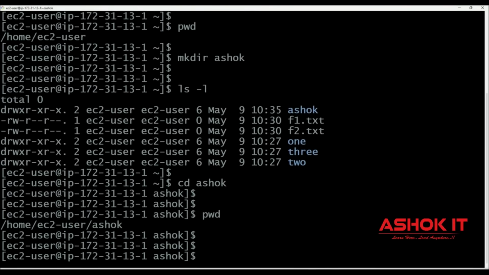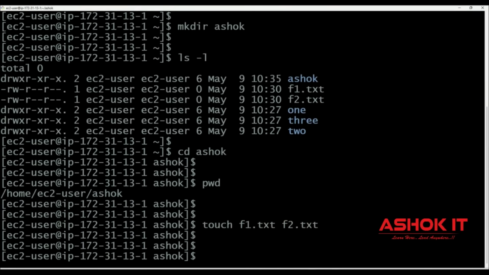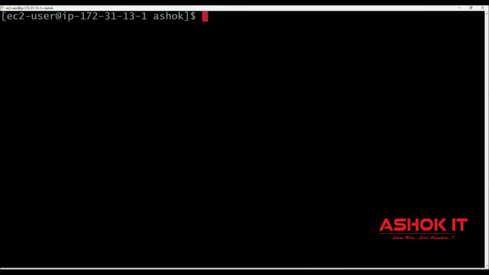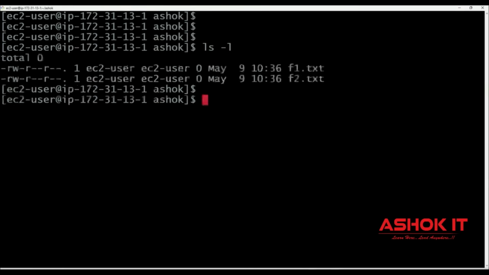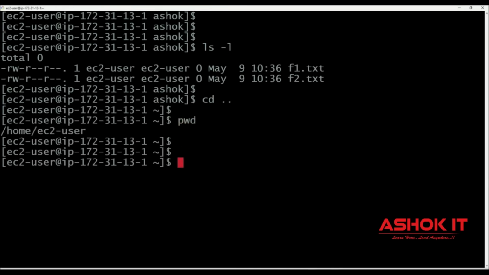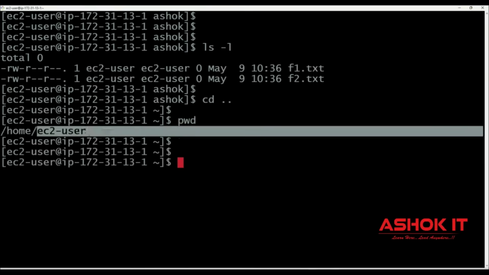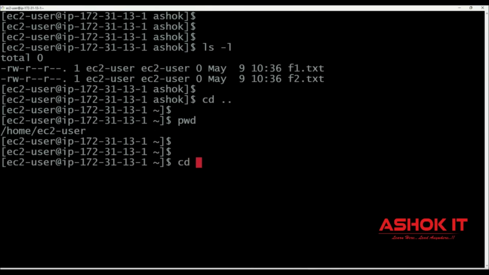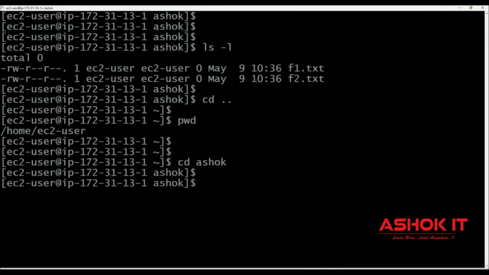Inside the Ashok directory, I can create some files. Touch command f1.txt, f2.txt. Okay. Now, if I want to come out from this directory, then I will use cd space .. Okay. Now check the present working directory. Currently, I am in the EC2 user directory. Then cd space Ashok. The cd command is used to change the directory. You can go inside the directory or you can come out from the directory also by using this cd command.